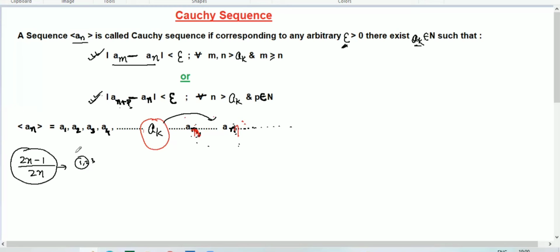And if the sequence is convergent, that sequence is a Cauchy sequence. So you can say this way: the sequence is convergent, and both ways imply the sequence is Cauchy.